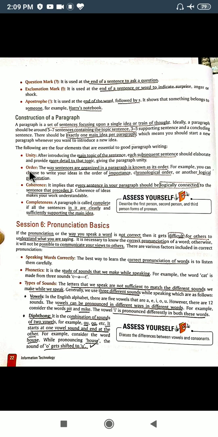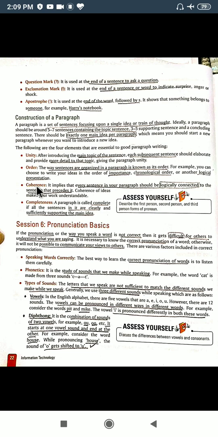Fine. Next is order. Let us say I told you to write a paragraph about your life journey till your current age. So you will start when you were born, then discuss when you were at the age of year 1, then you will describe year 2, and so on. So order should not be left out. Okay, it is of very great importance. So we must present the paragraph in a particular order.